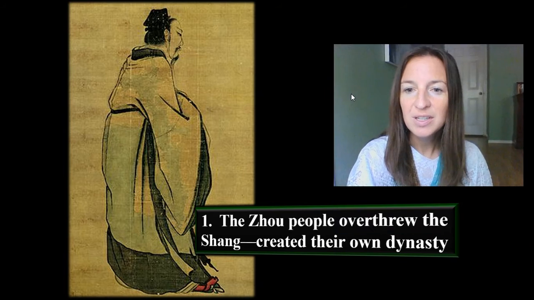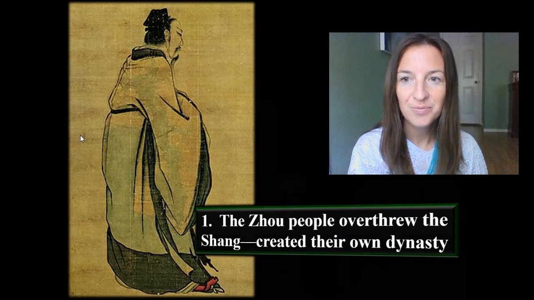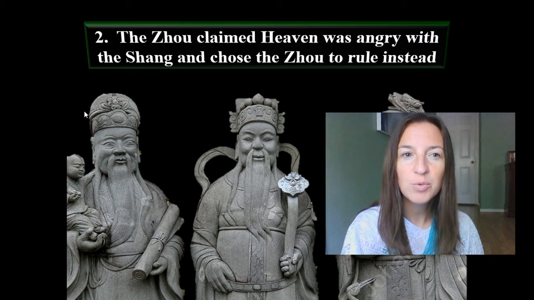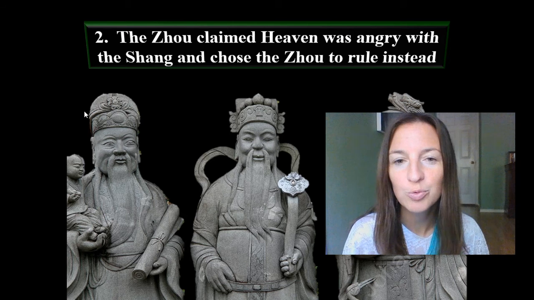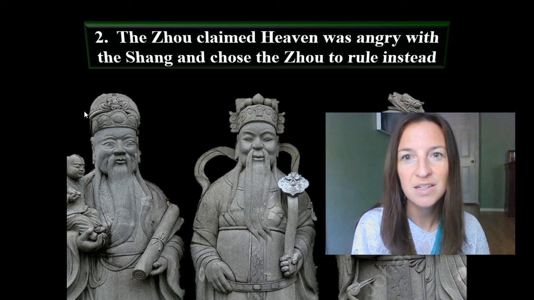The Zhou people did overthrow the Shang and created their own dynasty. The Zhou claimed that heaven was angry with the Shang and chose the Zhou to rule instead. So they used the mandate of heaven and the dynastic cycle.